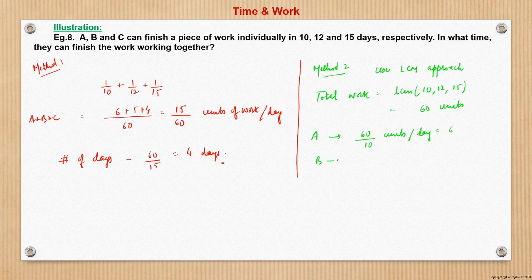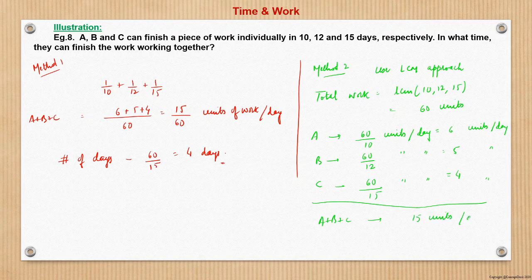Then B is 60 by 12 units per day, which is 5. And C will be doing 60 work in 15 days, so 60 units, that is 4 units per day. So total A plus B plus C would be doing 6 plus 5 plus 4, 15 units of work per day.